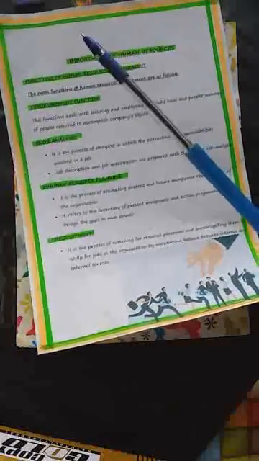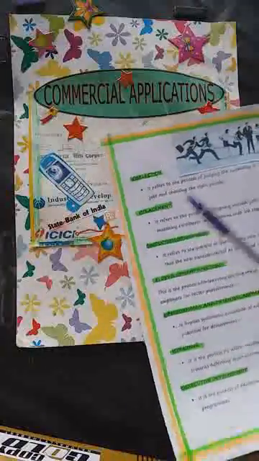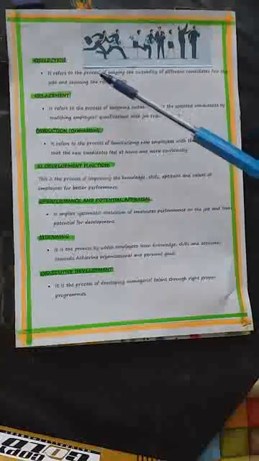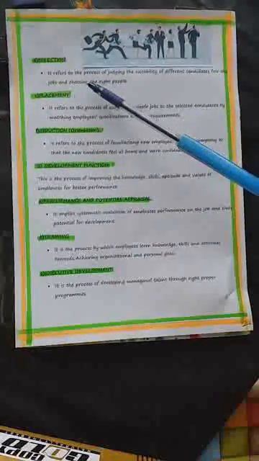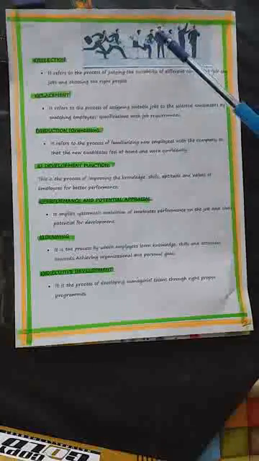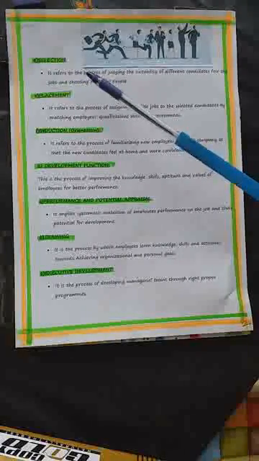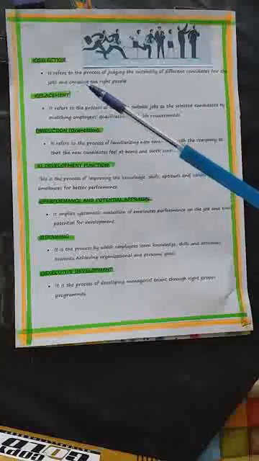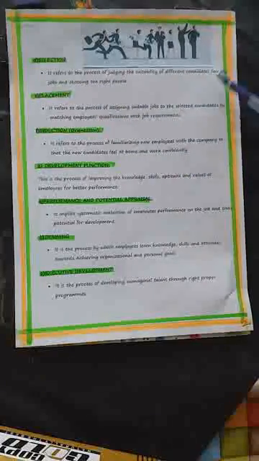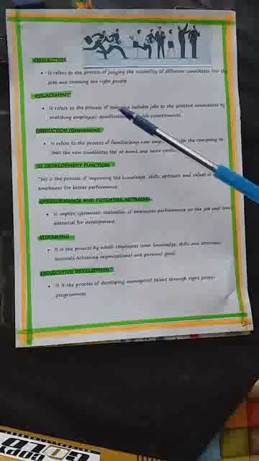The next important function under procurement function is selection function. We have seen recruitment, now we'll move on to the selection function. Under selection function, you must understand, children, all are important. It is all about workforce. Organization depends on the quality of people working in the organization. It refers to the process of judging the suitability of different candidates for the jobs and choosing the right people.